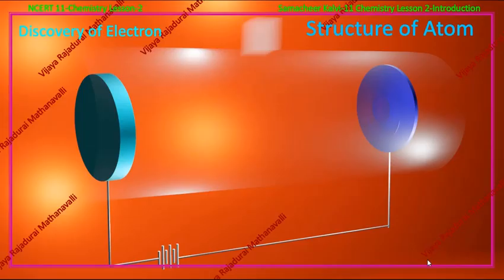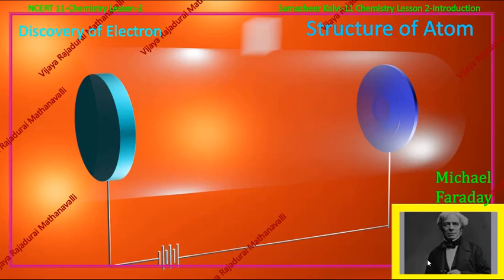In the beginning of the first quarter of the 19th century, John Dalton proposed his postulates about an atom. At the end of the first quarter of the 19th century, Michael Faraday, a British scientist, while doing his research on the electrolysis process, saw that metals are dissociated and deposited.